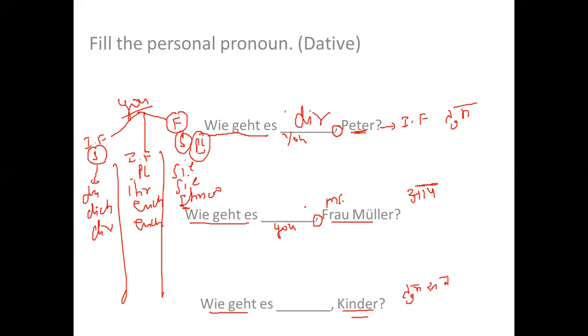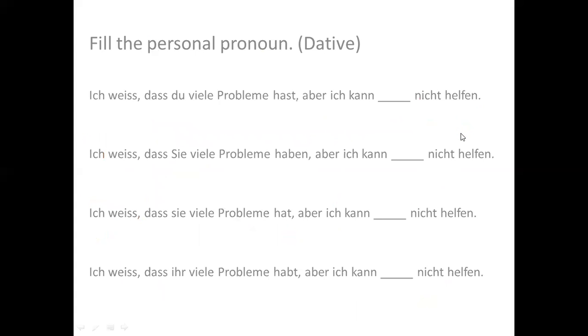Here I'm talking about formal, hence with capital I, Ihnen. And here I'm talking about informal but plural, hence it should be euch. So we get as euch, Kinder, we get as Ihnen from Müller, and we get as dir Peter. Here it is more complicated for you, right? It says